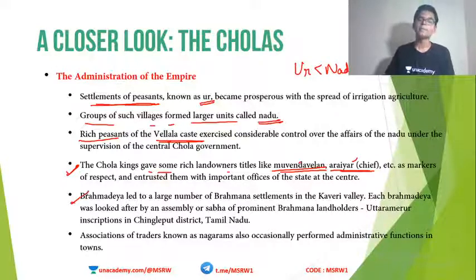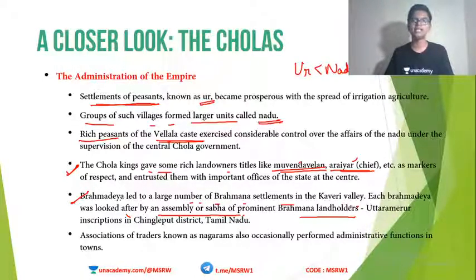Now, Brahmadeya land led to a large number of Brahmana settlements in the Kaveri Delta. Brahmadeya was looked after by an assembly or sabha of prominent Brahmana landholders. I already told you what Brahmadeya land is: land grants given to Brahmanas. This land has to be taken care of. It cannot be left fallow. Agriculture has to be done and expanded, only then can you collect revenue. So what happened now? This Brahmadeya land together was governed by an assembly known as Sabha. So Sabha was an assembly of Brahmana landholders which looked into the Brahmadeya land.